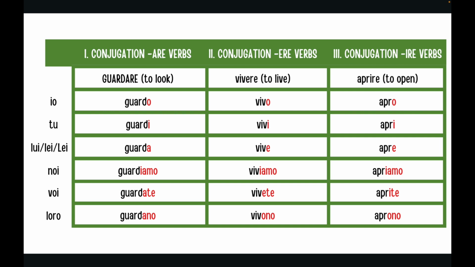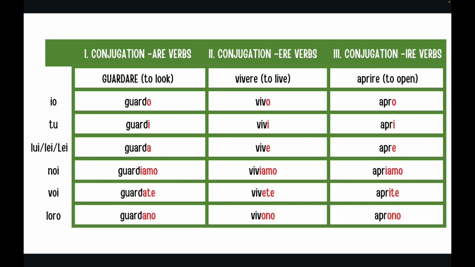For the third person singular, lui, lei, for the first conjugation it is -a, but for the second and the third conjugation it is -e. First person plural, noi, is the same, -iamo. For the second person plural, it changes: for the first conjugation, -ate. Second conjugation, -ete. Third conjugation, -ite.